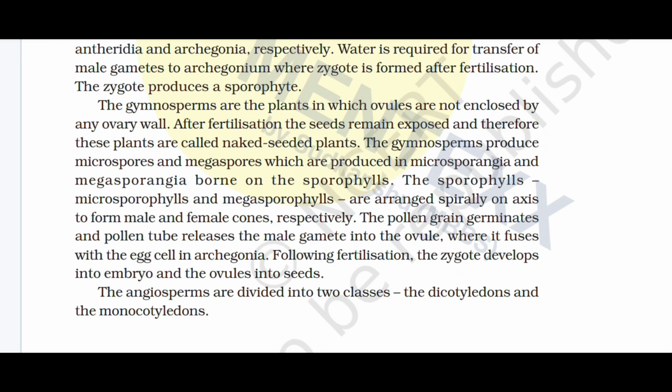The pollen grain germinates and the pollen tube releases the male gamete into the ovule, where it fuses with the egg cell in each archegonium. After fertilization, the zygote develops into an embryo and the ovule into a seed.